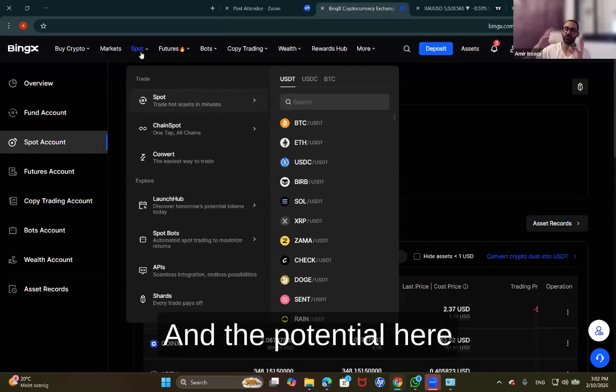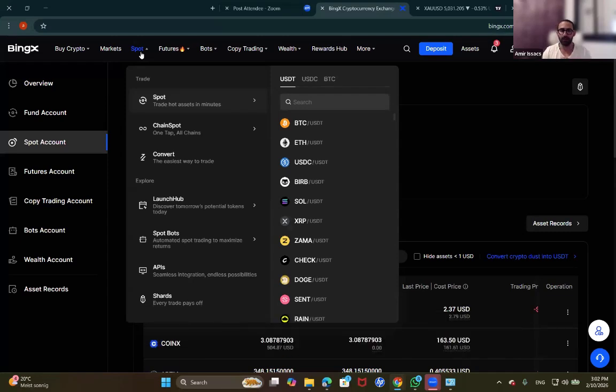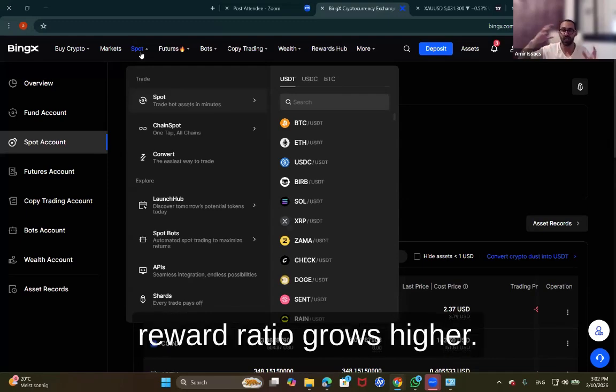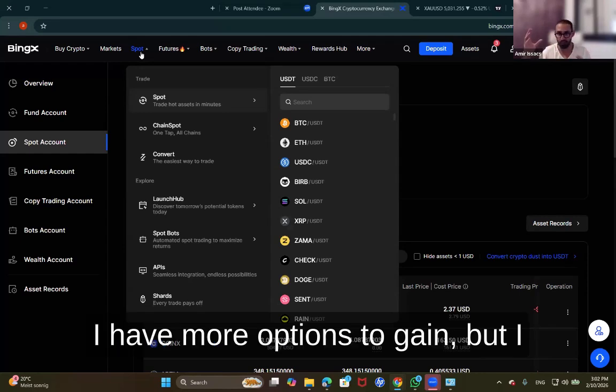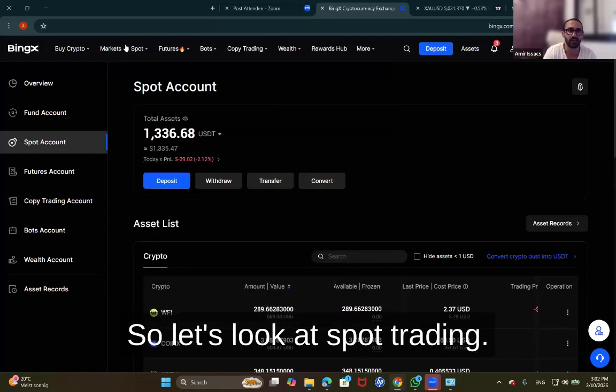the potential here is also higher, but the option to lose is also far greater. So the high risk, high reward ratio grows higher. I have more options to gain, but I have also more options to lose. So let's look at spot trading.